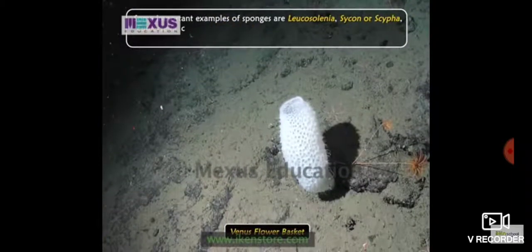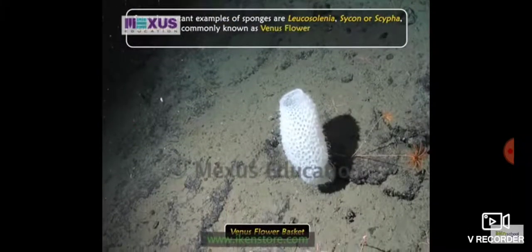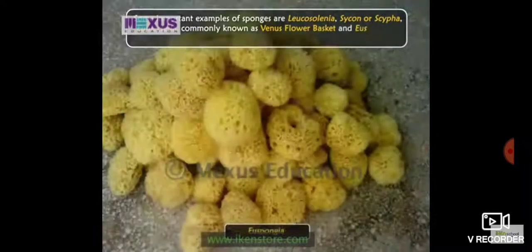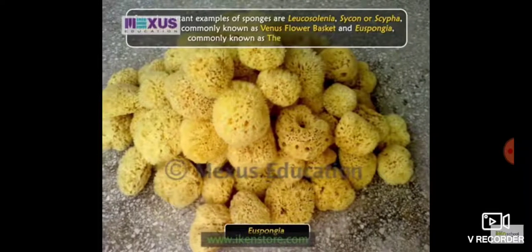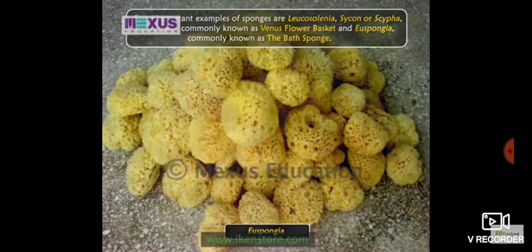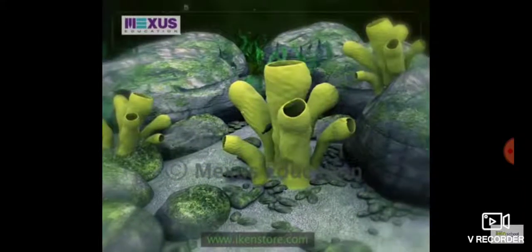Some important examples here: Cycon or Scypha, Euplectella, commonly known as Venus flower basket, and Euspongia, commonly known as the bath sponge. So you can see the pores on their body also, isn't it?